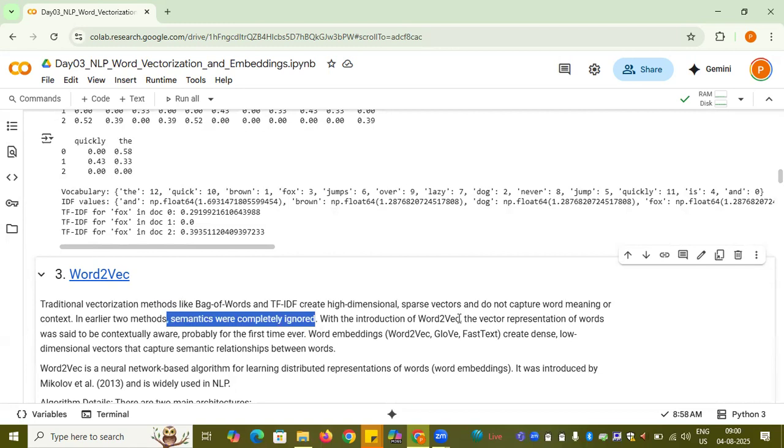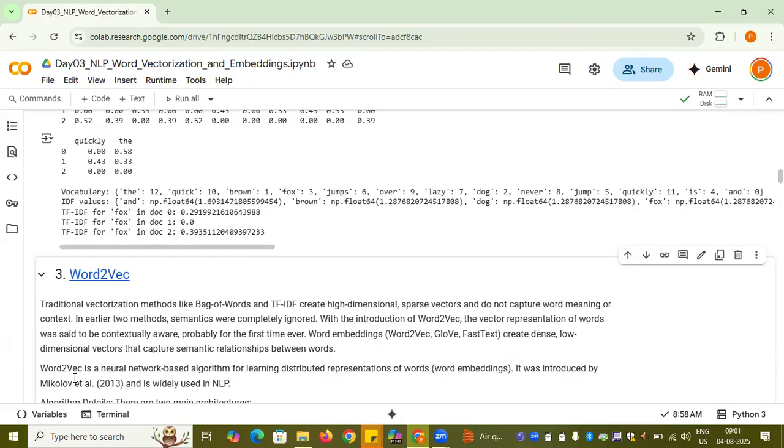So word2vec is the first method which deals with the semantics while computing the vectorization. It's a vector representation of words said to be context aware, as I already said. And it's the first time we are working with a method that actually takes care of the context. Also, word2vec, GloVe, all those things we'll be looking at in this lecture.